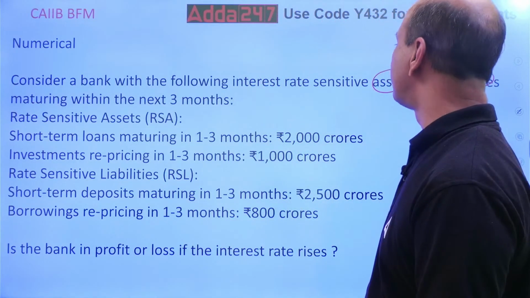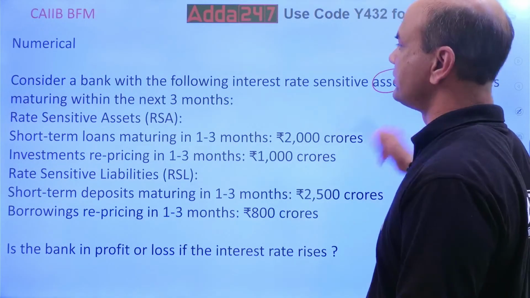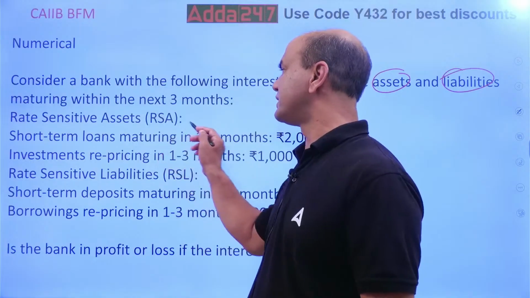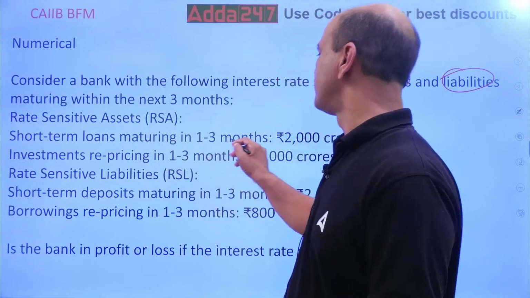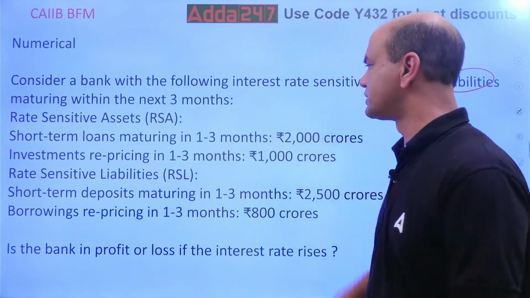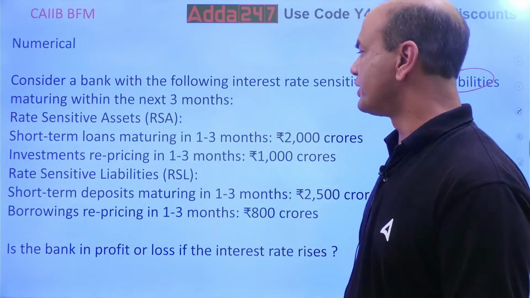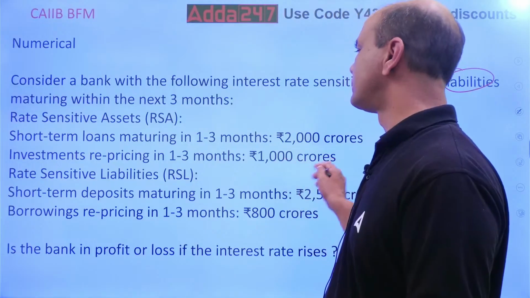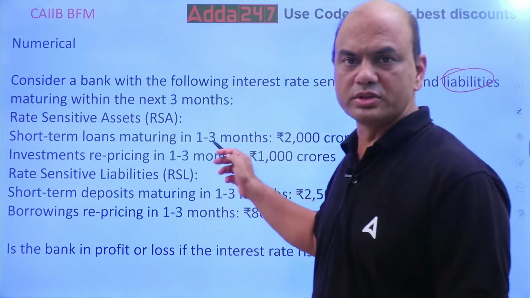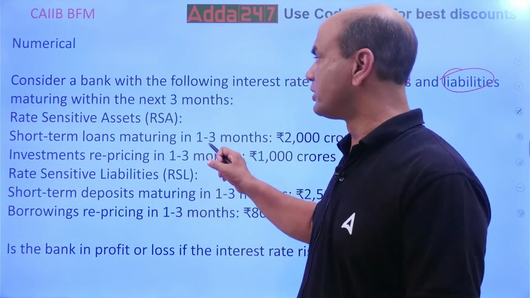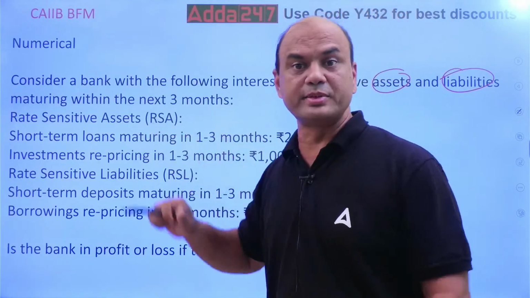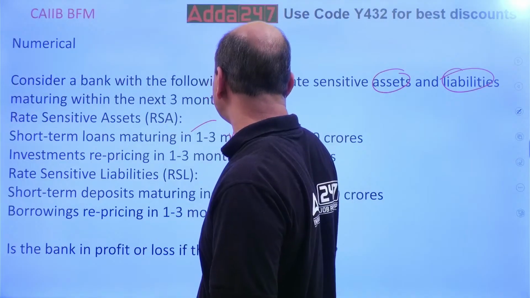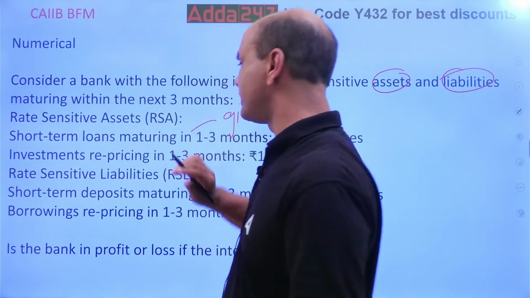Consider the bank with the following interest rate sensitive assets and liabilities maturing within 3 months. What are these rate sensitive assets? Short-term loans maturing in 1 to 3 months, 2000 crores. Investments repricing in 1 to 3 months, 1000 crores. These are all assets. Assets means loans which I have given, not which I have taken.